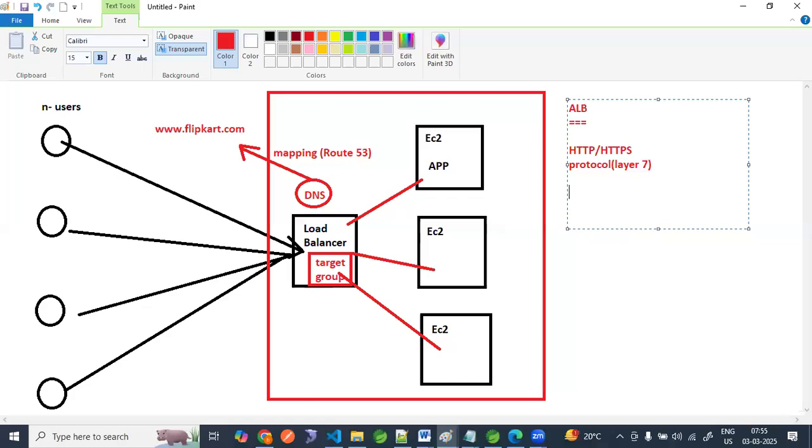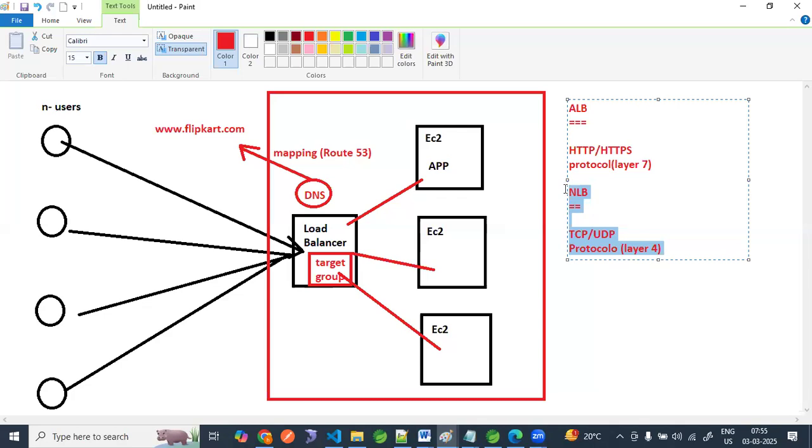And the network load balancer uses TCP and UDP protocols, which is Layer 4. The network load balancer is very high performing, meaning it can handle millions of requests in one second. If millions of users are trying to access the application and we have a network load balancer, millions of user requests can be processed.